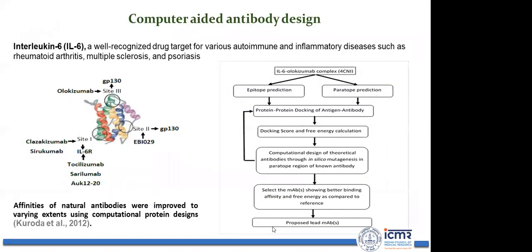Okay, so this is an example which we have published in Interleukin 6, where we have designed the antibody. These are different sites where the paratope binds. Already these antibodies are available for treatment, and we have designed antibodies. First we performed epitope prediction, paratope prediction, protein-protein docking, then docking score and free energy calculation. Then computational design of theoretical antibodies through in silico mutagenesis of the paratope region of a known antibody. Then we selected the known monoclonal antibodies showing better binding affinities and free energy as compared to the reference. Then we propose the lead molecule.